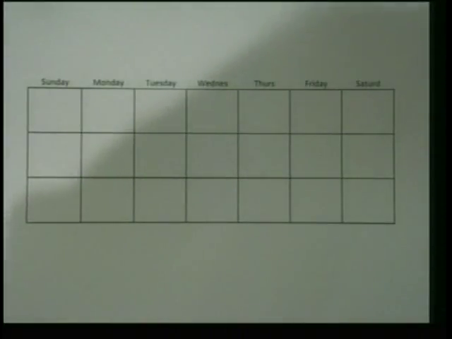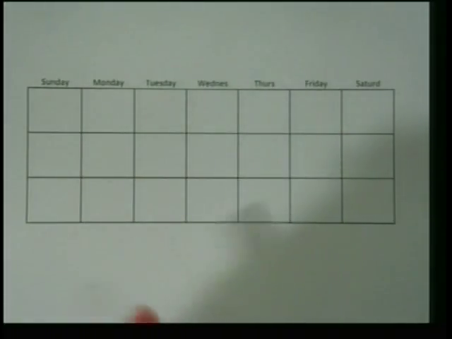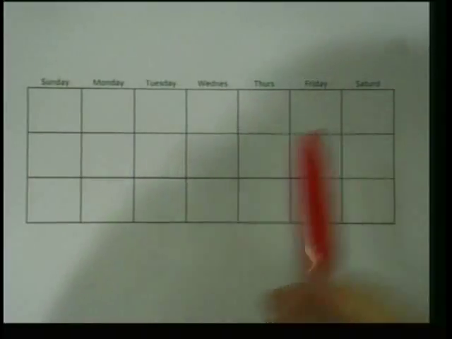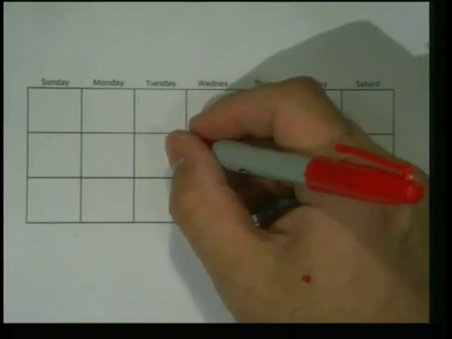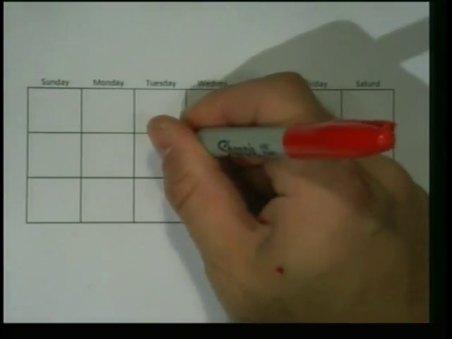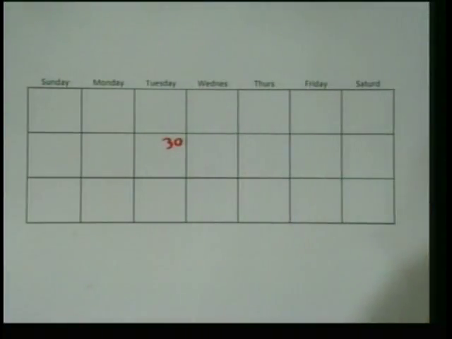Okay, I like when we're first learning these to look at a calendar and visually represent this. All right? So this is a calendar: Sunday, Monday, Tuesday, Wednesday, Thursday, Friday, Saturday. They tell us that April 30 falls on a Tuesday, is that right? So let's just say this is April 30th, correct?